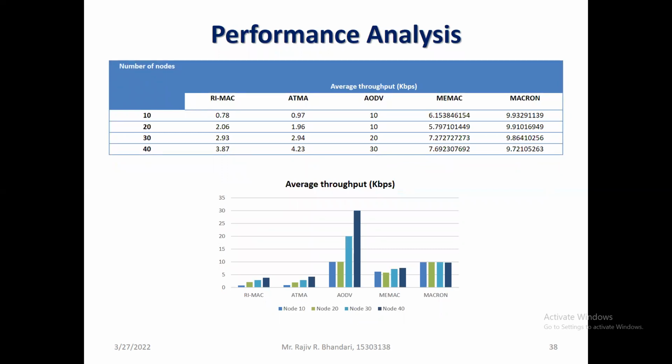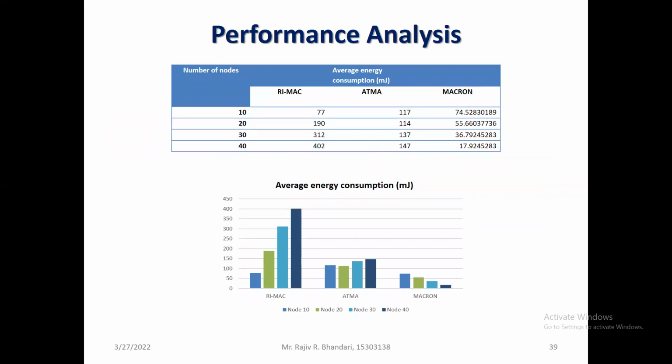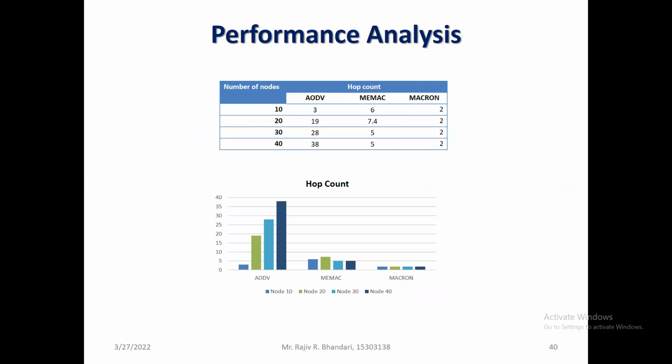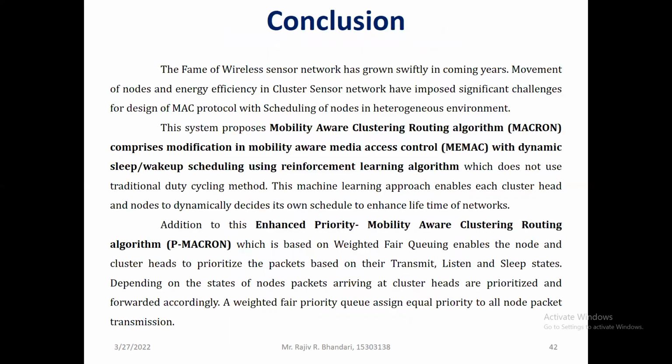The throughput is also quite good, because the basic AODV generates good throughput, but it consumes a huge amount of energy and the battery gets drained very fast. In this case, we are getting good average throughput with the help of this particular approach. Then the average energy consumption is obviously less with Macron. Then the hop count: as I already told you, only the cluster head communicates directly with the base station, so only 2 hop distance is required. In the rest of the cases, the hop distance required is more.